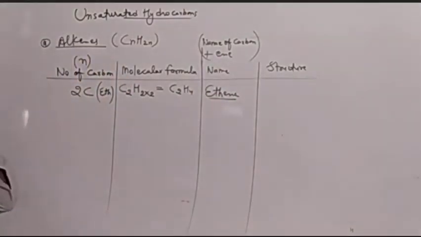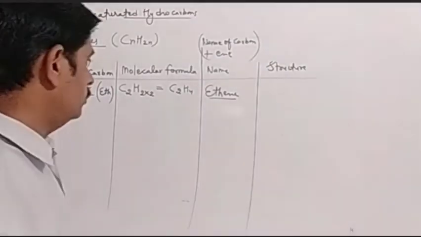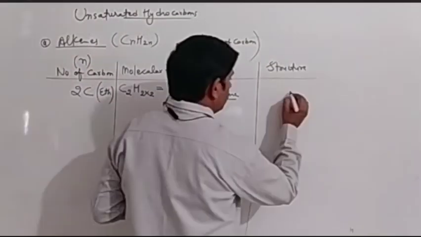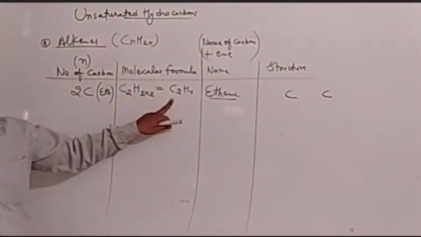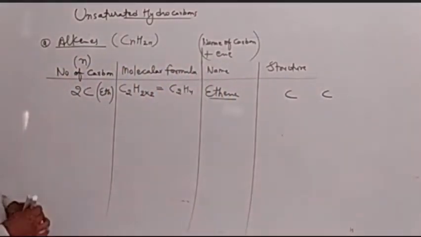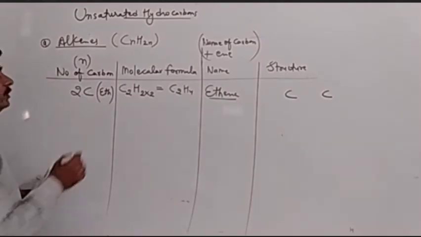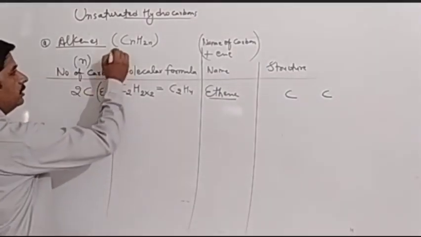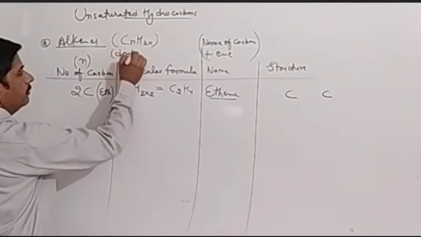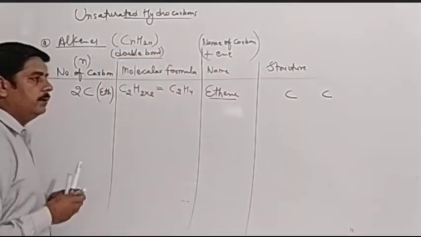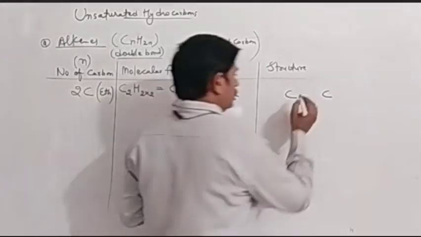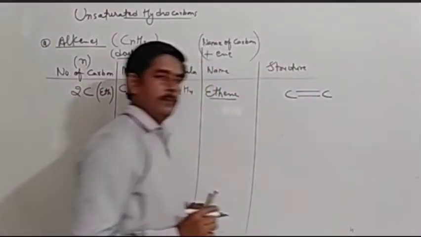Okay. So let's draw the structure of ethene. How should be the structure of ethene? It has 2 carbons. But we have to remember that alkenes are the compounds which contain double bond. ध्यान रखें, it contains double bond. इनमें double bond होता है. So you have to first draw the double bond between 2 carbons. Double bond because it is an alkene. ठीक है.